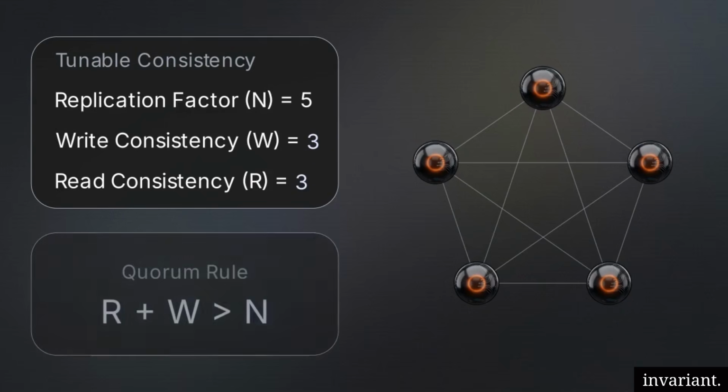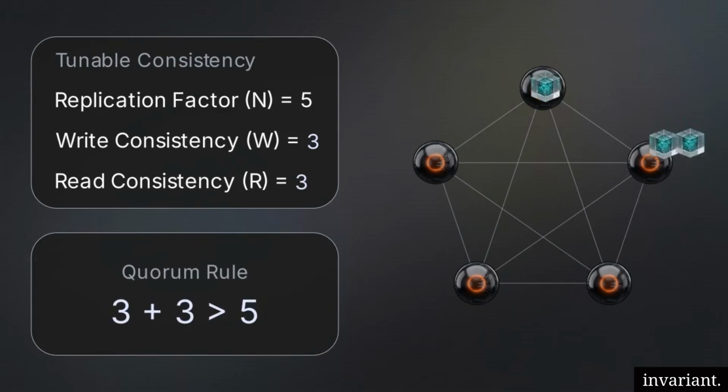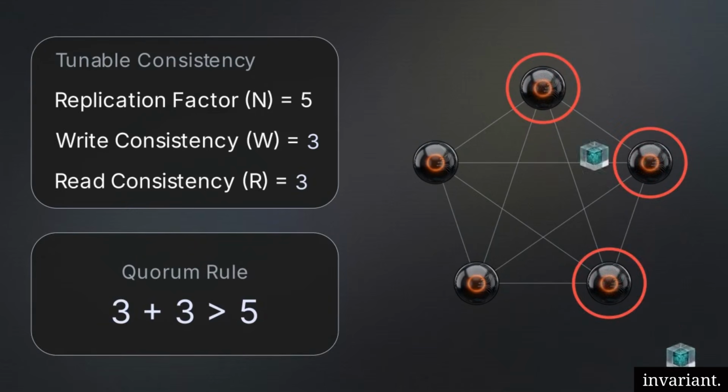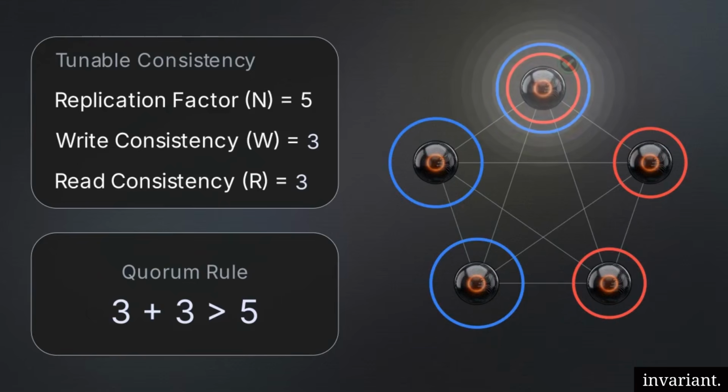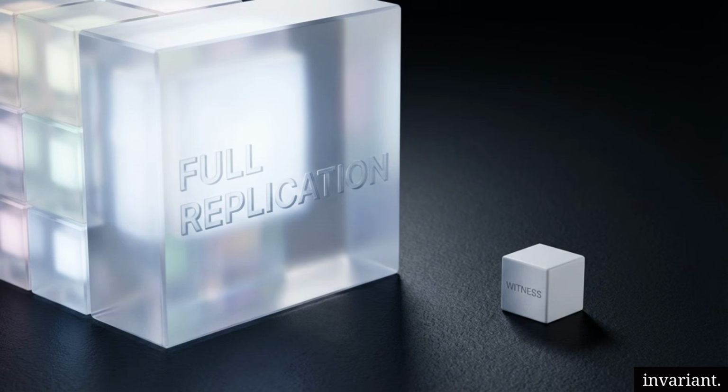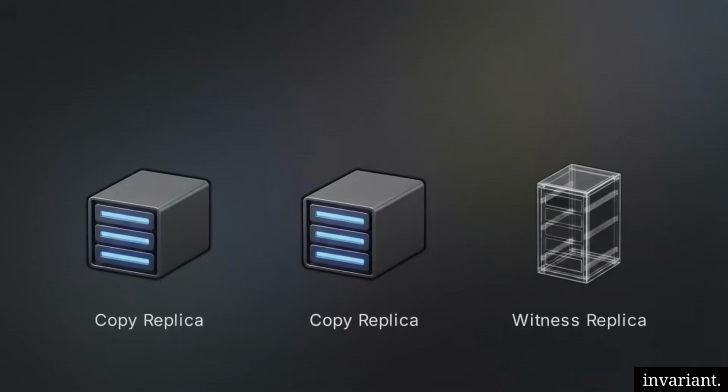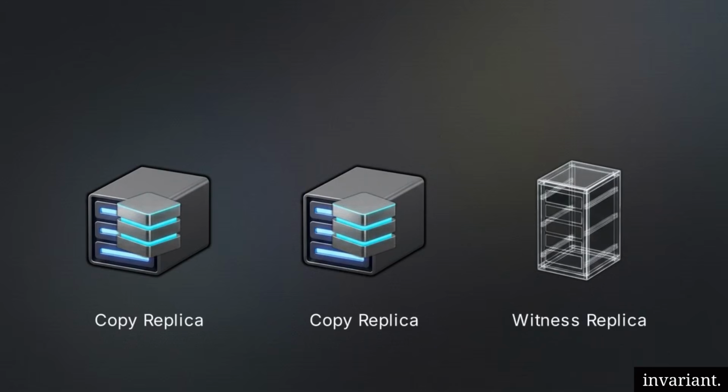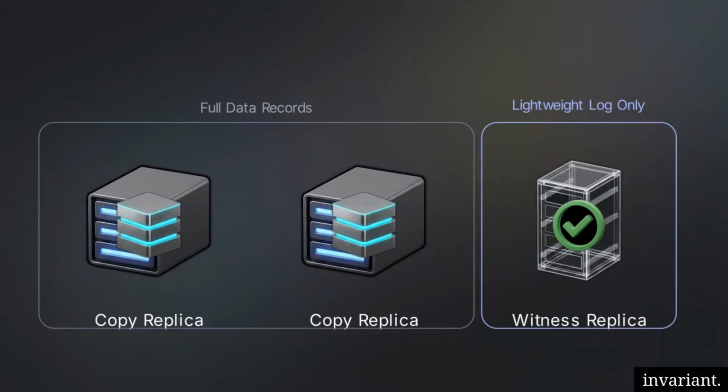By configuring the read and write thresholds to add up to a number greater than the total node count, you create a quorum. The system mathematically guarantees that any read operation will physically overlap with at least one node that captured the most recent write. To optimize the heavy storage costs of these architectures, systems utilize witness replicas. These specific nodes participate in the quorum mathematics to acknowledge writes, but they only record a lightweight log of the event, completely avoiding the storage penalty of copying the full data record.